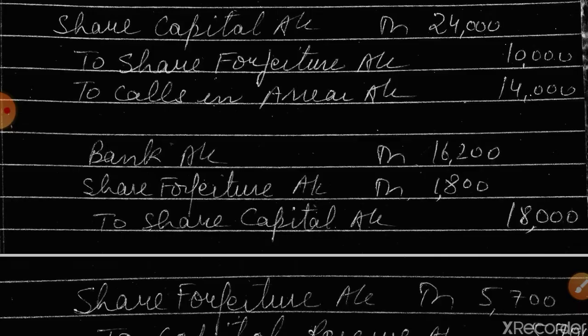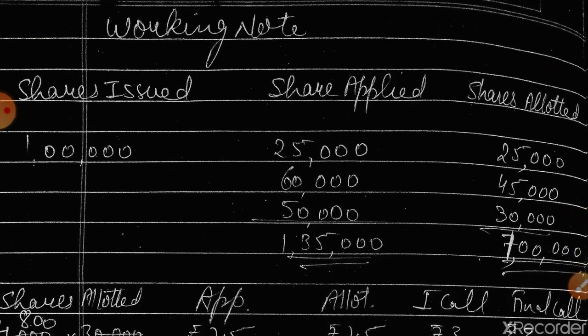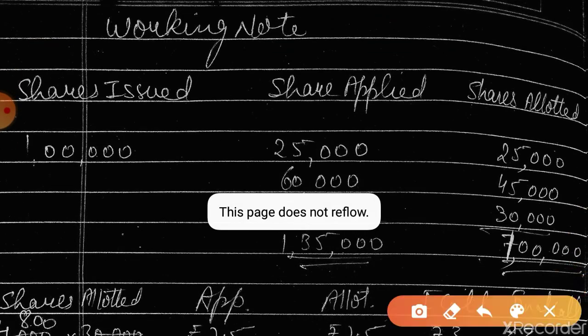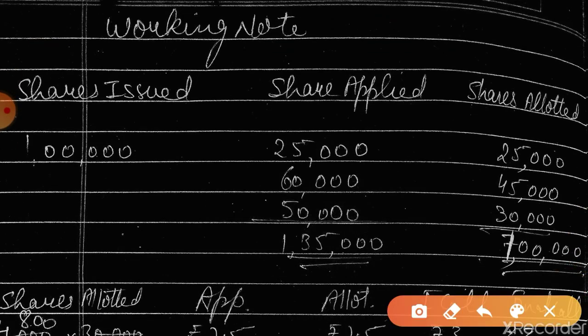See students, before solving the question we need to know the working behind it. So here is the working note. How many shares were issued by the company? 1 lakh. There were 3 categories of people who applied for the shares. In the question, 25,000 were applied and to them the entire 25,000 was given.